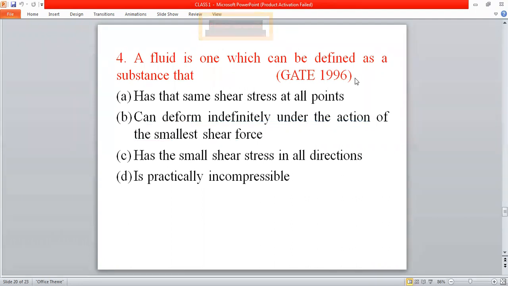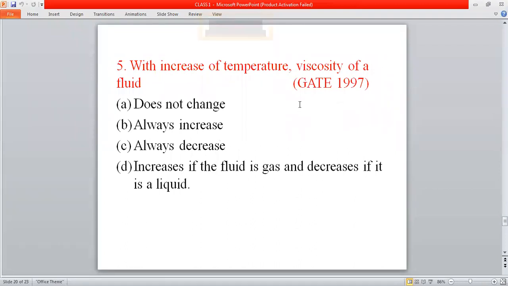The next question was asked in the year 1997. With increase of temperature, the viscosity of a fluid, so that we have discussed in the previous slides. I have shown one graph in which we have seen the effect of temperature on the viscosity of liquid and the viscosity of gas. If you increase the temperature, the viscosity of the liquid will reduce, so the fluid will easily flow.